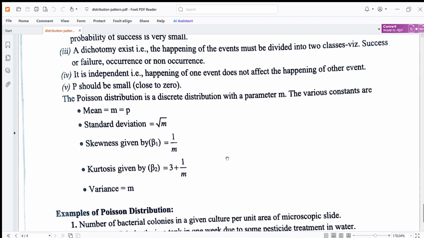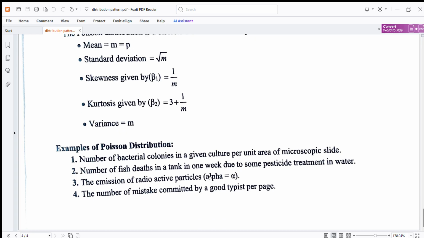Examples of Poisson distribution: number of bacterial colonies in a given culture per unit area of microscopic slide. Number of fish deaths in a tank in one week due to some pesticide treatment in water. The emission of radioactive alpha particles. The number of mistakes committed by a good typist per page.